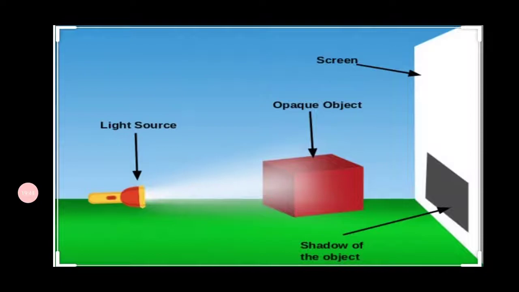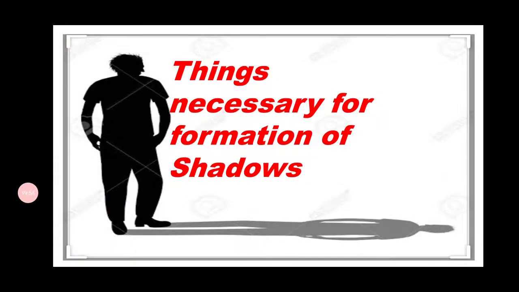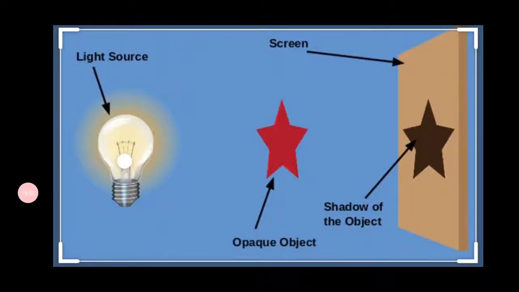This is the diagrammatic idea of how a shadow is formed. A light source is required, a screen is required, and an opaque object is required, which should be placed between the light source and the screen. So the necessary conditions to form a shadow are a light source, an opaque object and a screen.